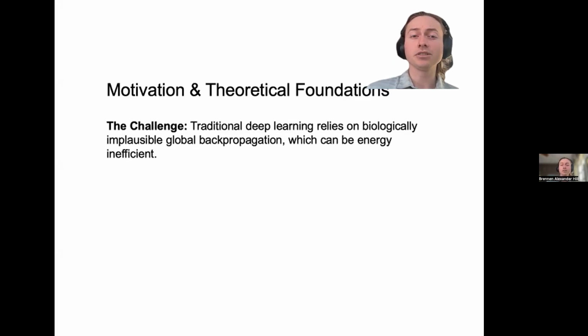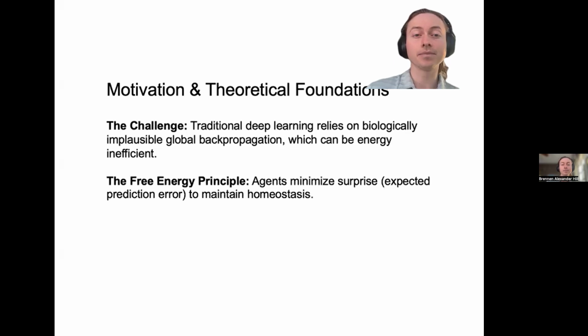So why take this approach? The challenge with traditional deep learning is it relies on global backpropagation. While powerful, backpropagation is both biologically implausible and energy inefficient because it requires perfect metric knowledge of the entire network and for the entire network to be updated at once. Instead, we look to the free energy principle. This theory posits that biological agents act to minimize surprise, or expected prediction error, to maintain homeostasis.